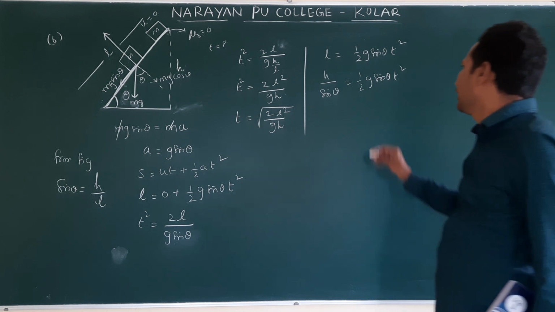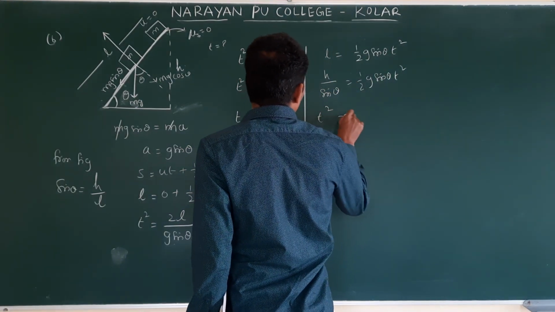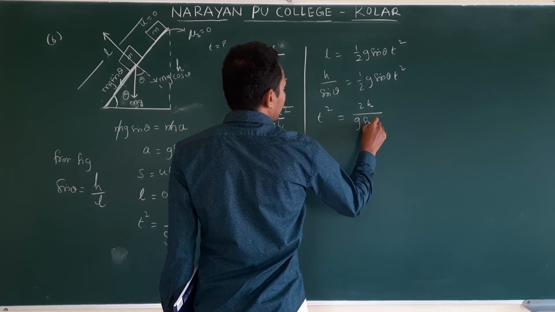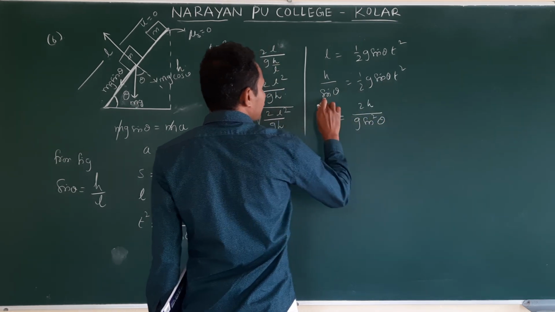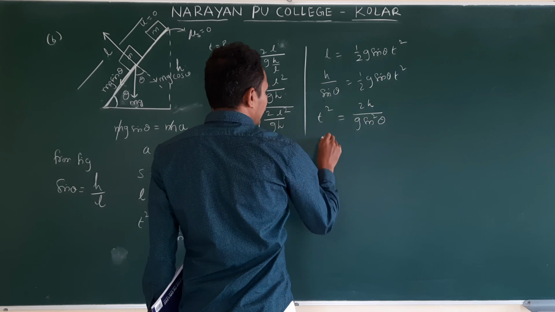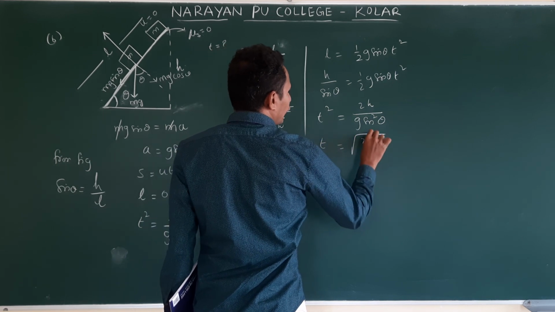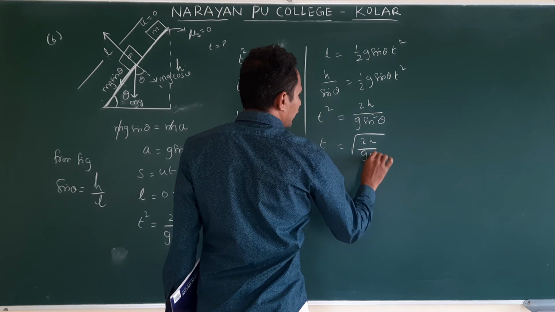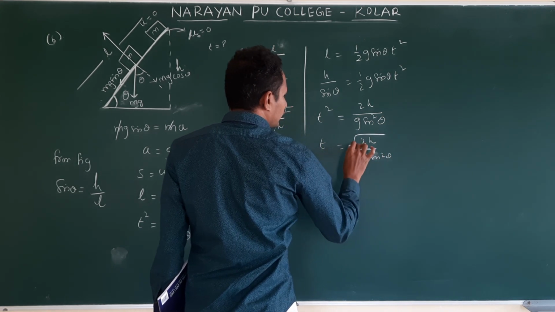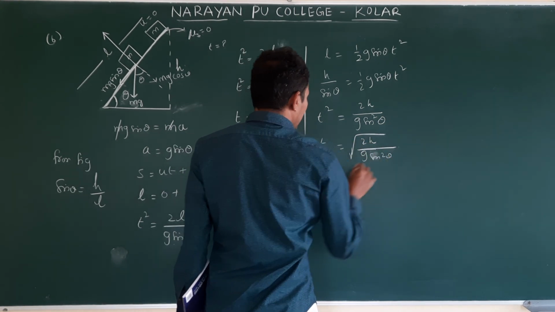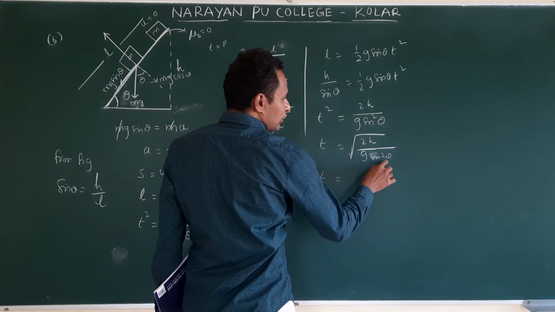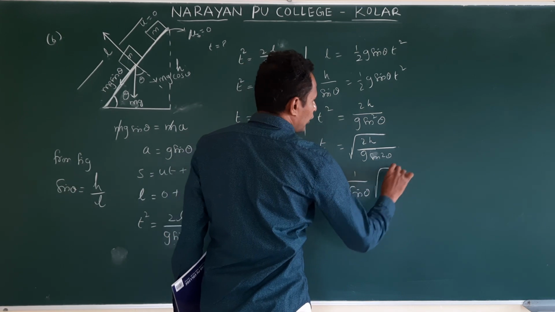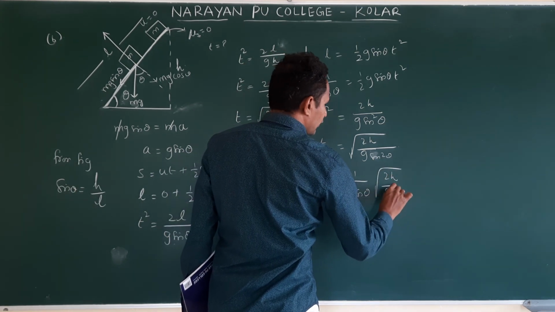Then if you make t square the subject, what do you get? 2h by g sin square theta. Then t is equal to under root of 2h by g sin square theta. Then this t is equal to 1 by sin theta under root of 2h by g.